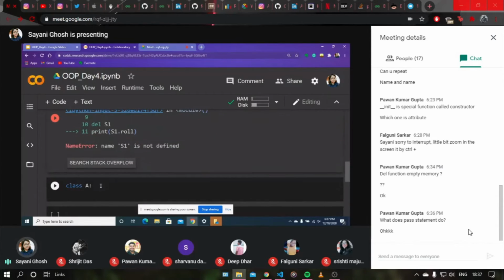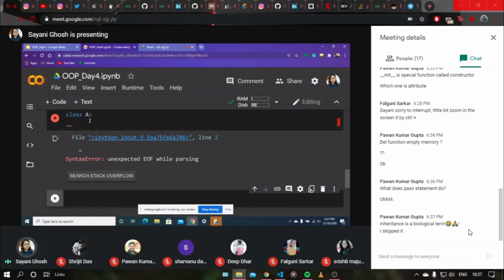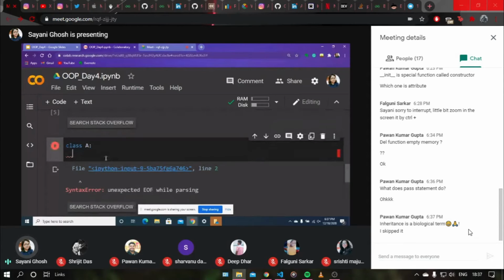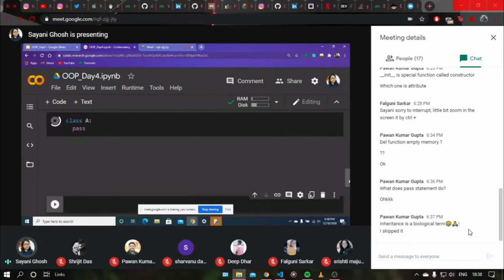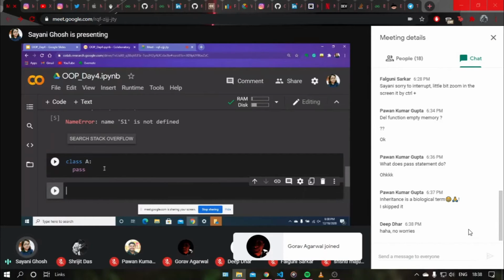That means you are defining a class A, but you are not doing anything inside the class body right now. If you define the class A and do not provide the class body, it will say unexpected EOF while parsing. To avoid this error, you will just have to write the pass statement, and you can come back anytime and complete your class body.